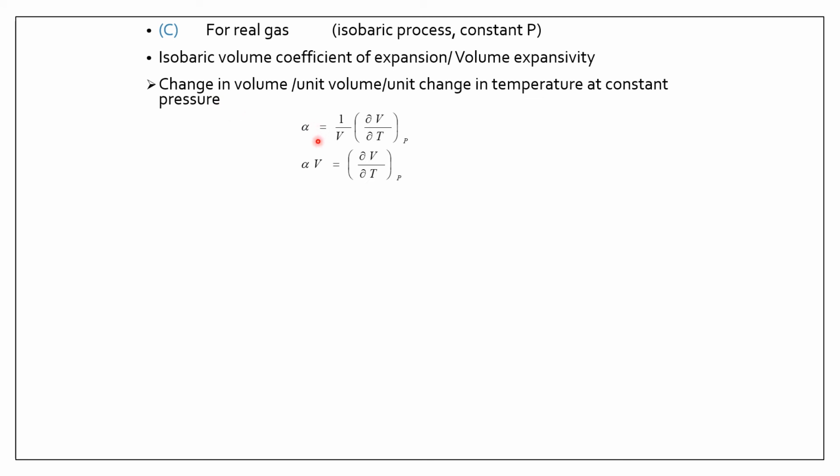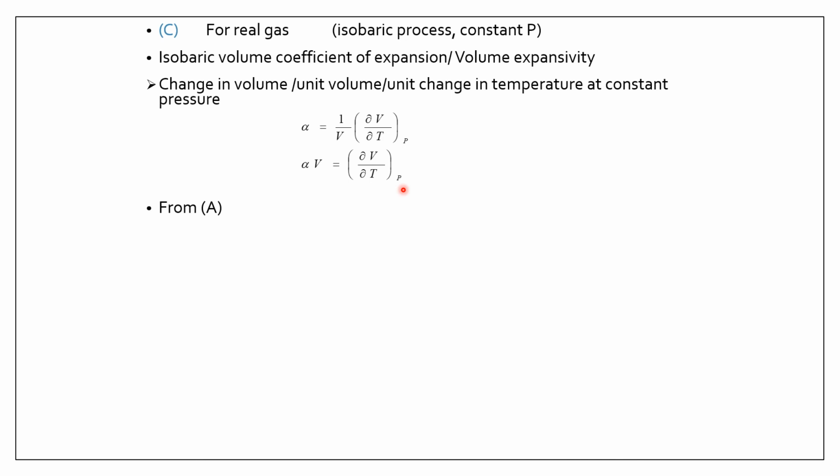It is denoted as alpha is equal to 1 by V into delta V by delta T at constant pressure. So change in volume per unit change in temperature at constant pressure. Rearrange the equation as alpha V is equal to delta V by delta T at constant pressure.